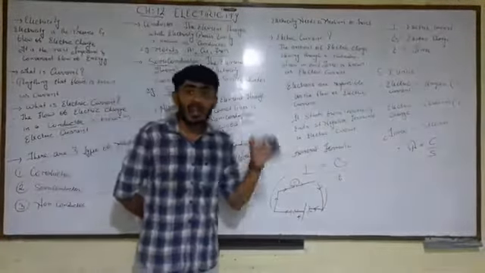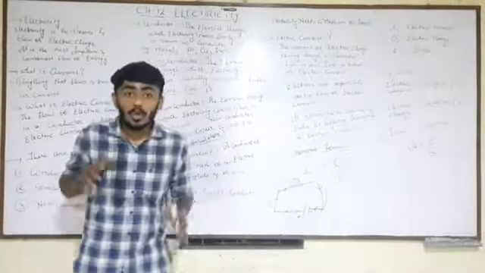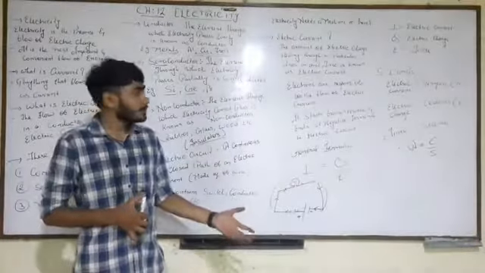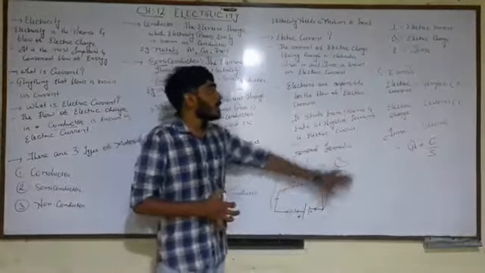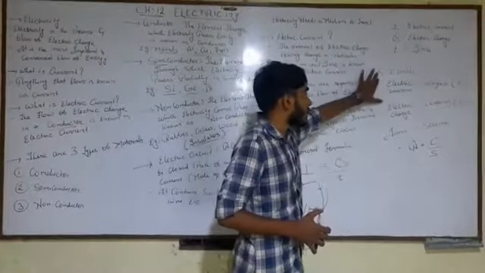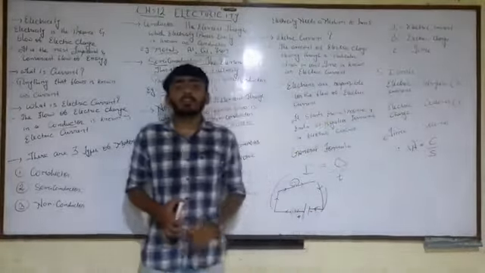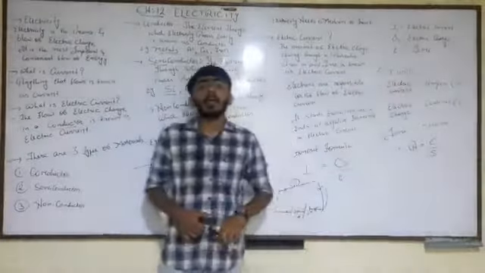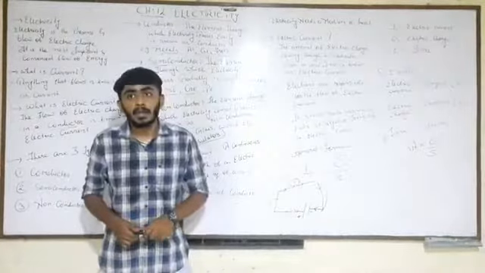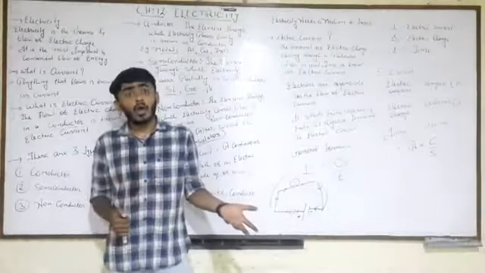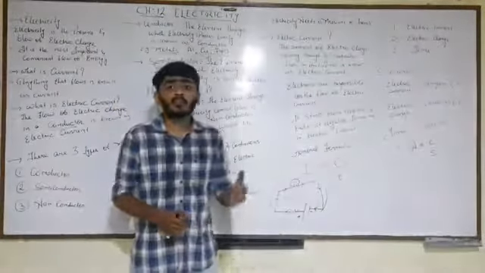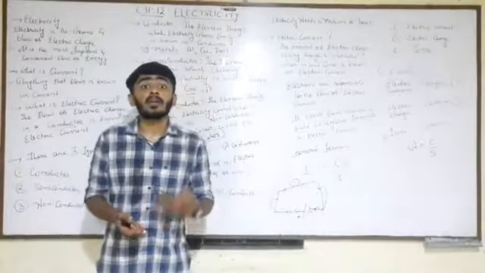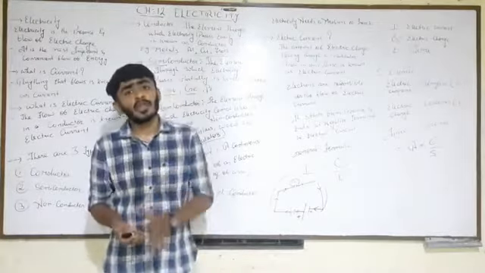We need to know the standard units through which we can measure certain amounts of things. The SI unit stands for Standard International Unit, and the SI unit of electric current is ampere, denoted as capital A. In your nearby households, you can see electrical appliances on which it is written 5 ampere, 15 ampere.